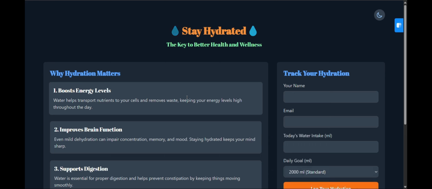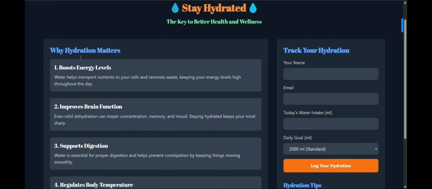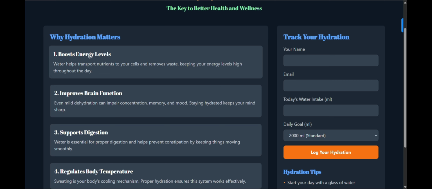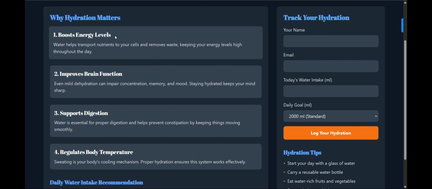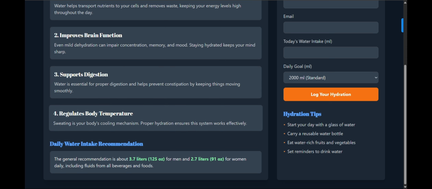It will track the user's hydration logs, like how much water is drunk by the user, and it also explains how hydration matters. Like it will boost energy level, improve brain function, support digestion, regulate body temperature, and it also tells about the recommendation for a person. Like for men, 3.7 liters of water is required in a day, and for women it is 2.7 liters.